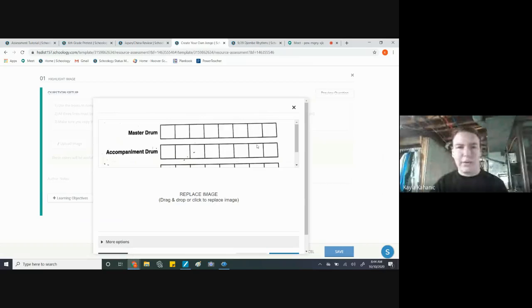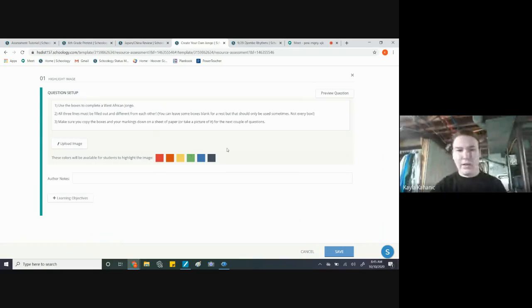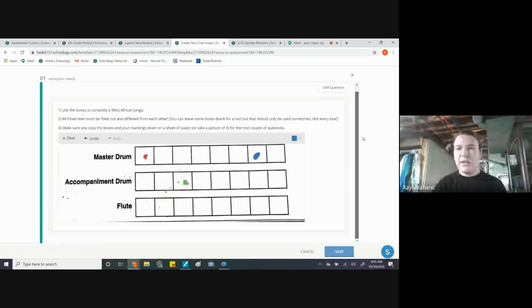So you're going to upload the image. This is my image that I'm uploading. And then once you do that, you're going to click on OK. And then this is the colors they get to choose from. This is my directions. So preview questions. So I previewed this earlier. So they can draw on it using different colors. You know, they can cross things out if they want. They can circle things. They can change the color based on what you want. So if you want to say in blue, do this, and then in red, do this, you can totally do that. So this is, again, the preview so that you see what the students can see.